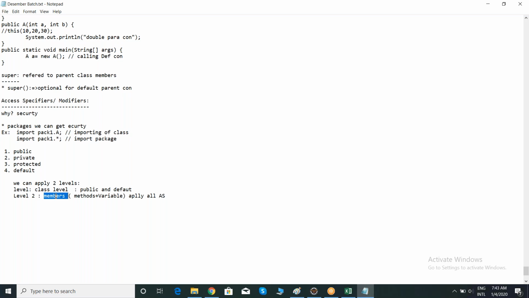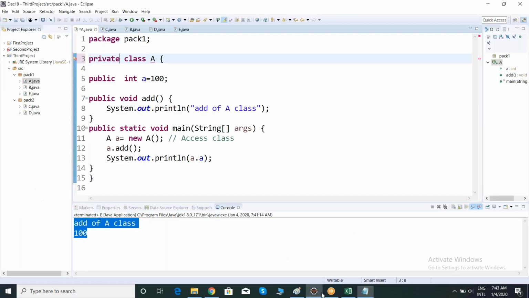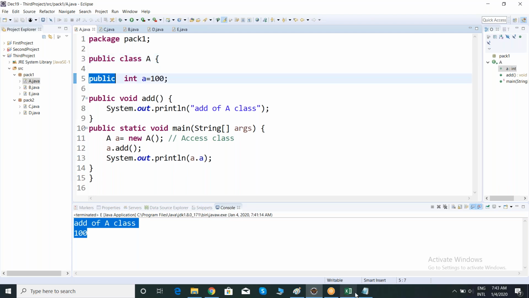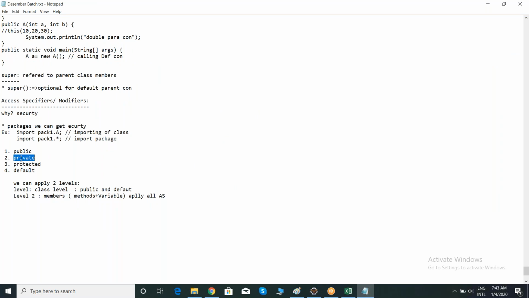We'll discuss why it is not accepting private and protected. Okay. Now observe, it is not accepting. So now make it public only. As of now, my class is public. Now what is the access specifier we want to check? Private.